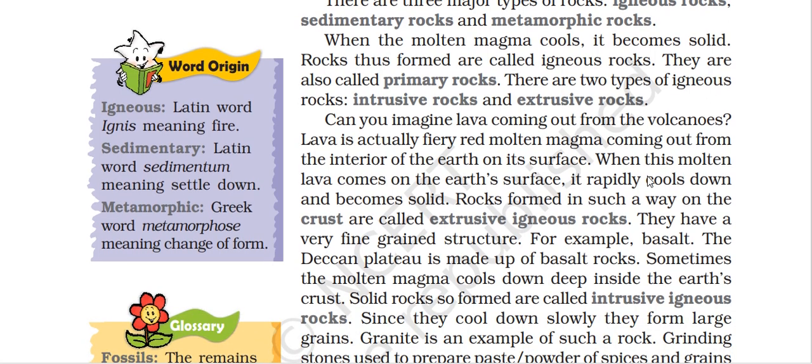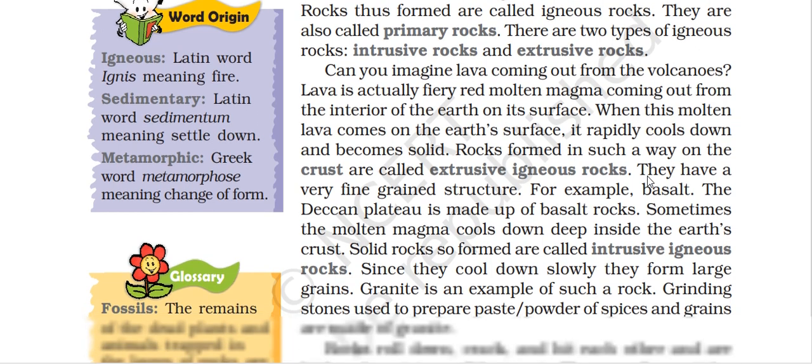Rocks that form in such a way on the crust are called extrusive igneous rock, and they have a very fine grained structure. For example, basalt. The Deccan Plateau is made up of basalt rock. Sometimes the molten magma cools down deep inside the earth. Such rocks are called intrusive igneous rocks since they cool down slowly.